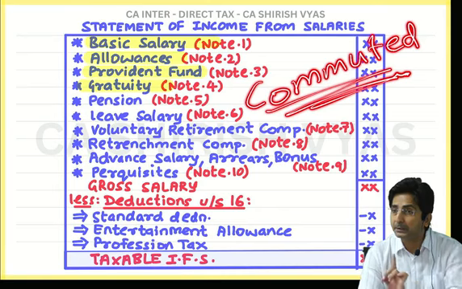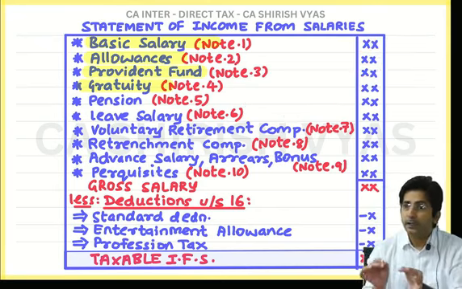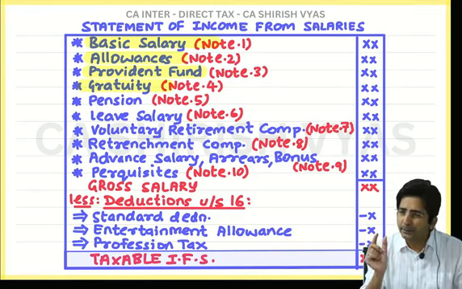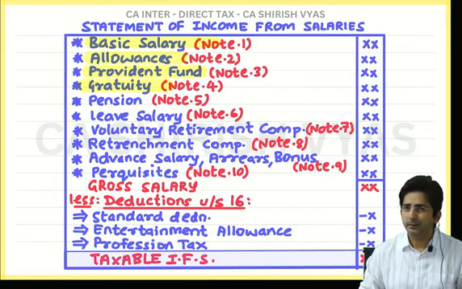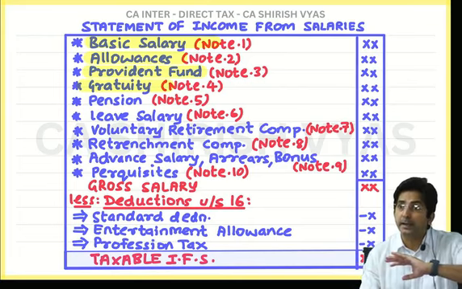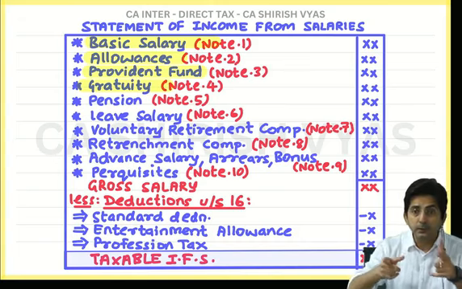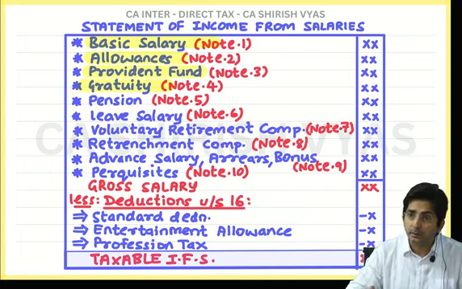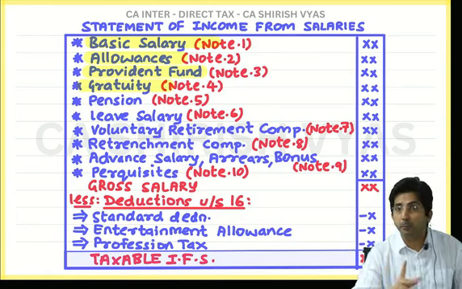Okay? So see, I am explaining what is commuted pension. You know what is commuted pension? If you request the boss, instead of giving me every month a small amount, give me a lump sum amount. This is called commuting the pension. Commuting means converting monthly pension into lump sum. See, the difference is what? Monthly pension you will keep getting month to month till you die. But lump sum pension you will get in one shot, but a big amount.